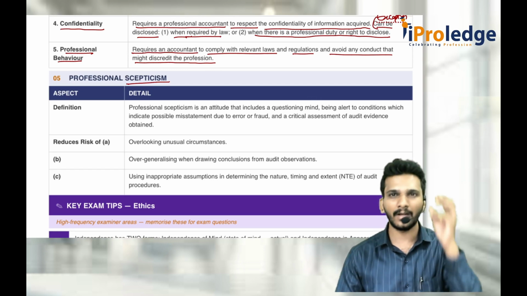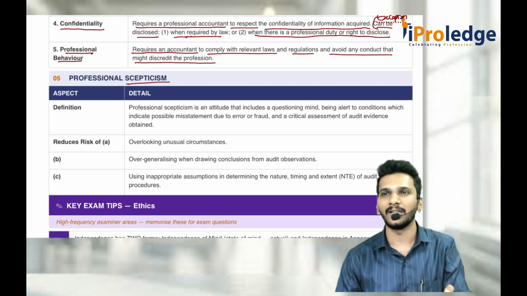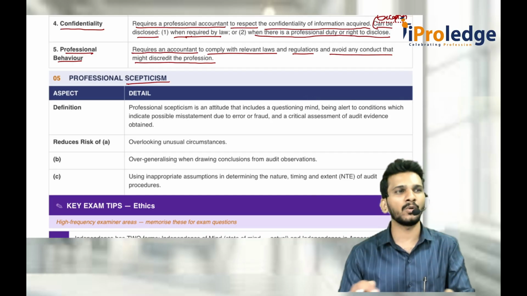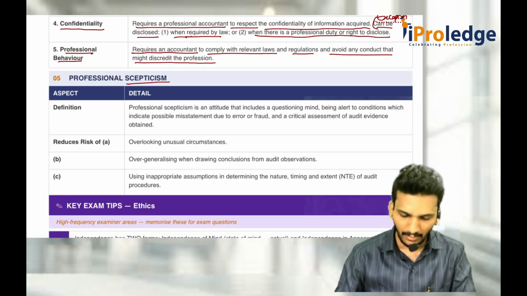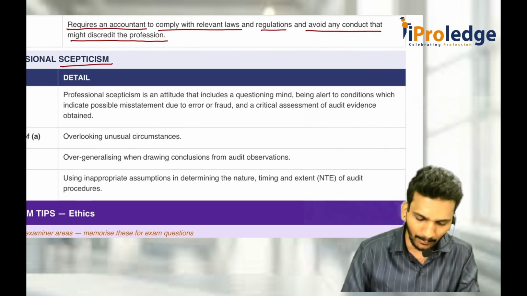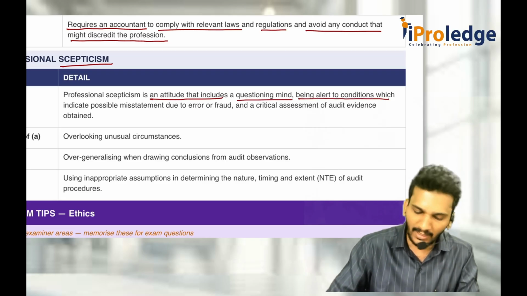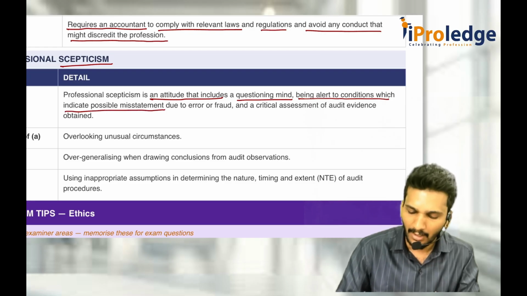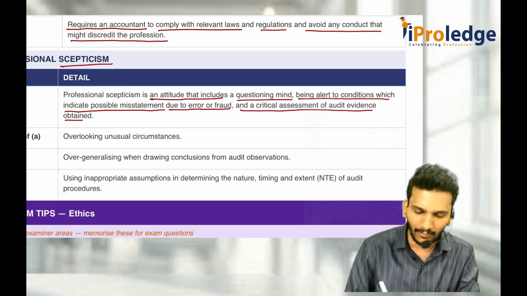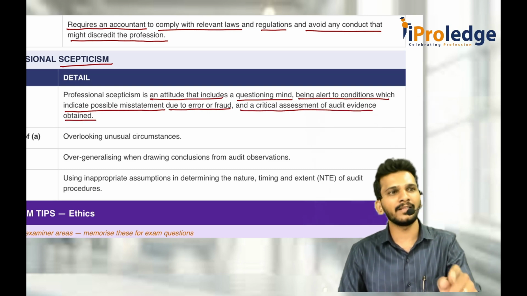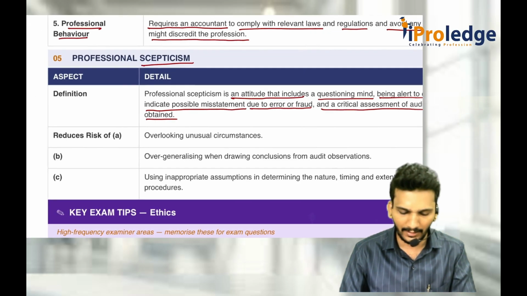Whenever somebody makes a statement, try to listen to it carefully. Whenever somebody gives financial statements or financial information, try to read it carefully. Professional skepticism means always being alert to all the situations that are possible to create threats. So professional skepticism is not some rule, it is an attitude that includes a questioning mind, being alert to conditions which indicate possible misstatement due to error or fraud, and a critical assessment of the audit evidence obtained. Whenever somebody gives evidence, you don't just accept it. Try to verify whether it is genuine, fake, or something else.